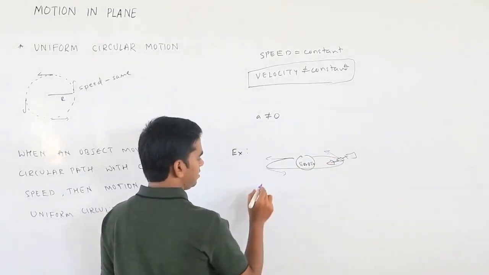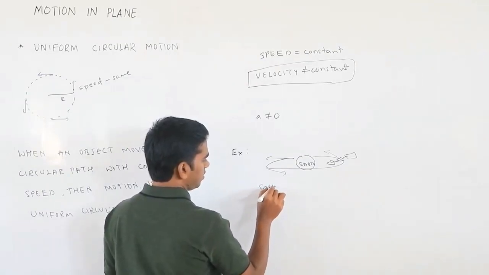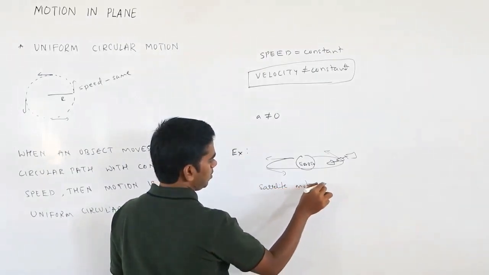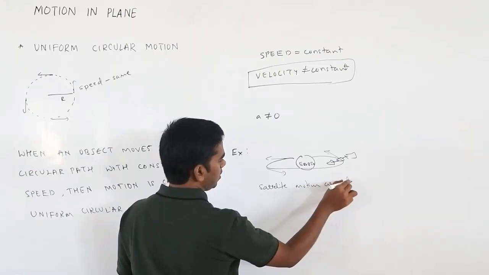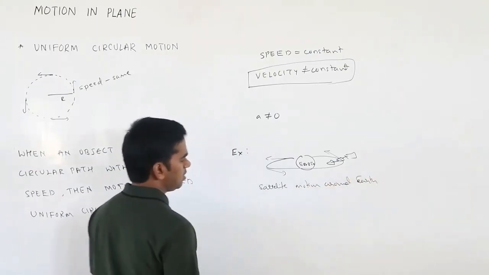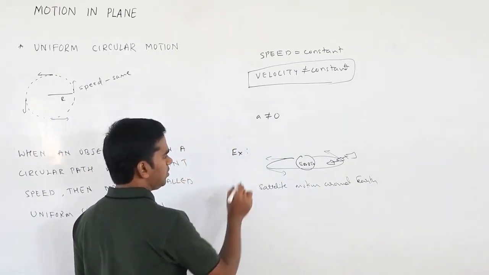So satellite motion around Earth is a better example for uniform circular motion.